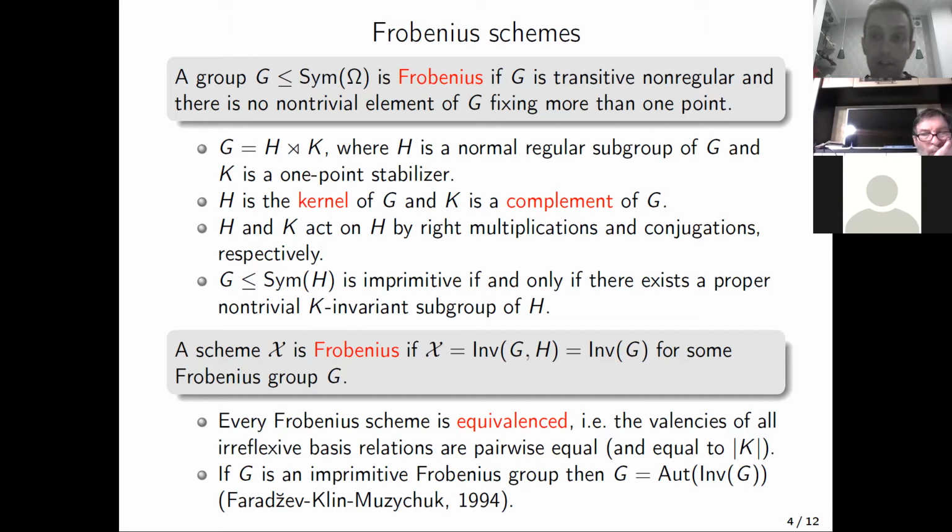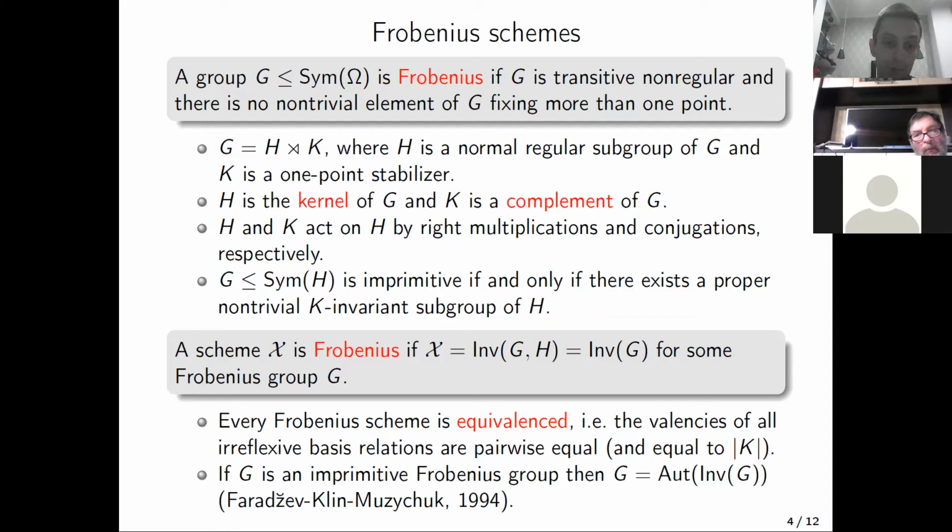And now it is natural to define a Frobenius scheme. A scheme X is called Frobenius if it is a Schurian scheme constructed from some Frobenius group. Obviously, the degree of a Frobenius scheme is equal to the order of the kernel of the corresponding Frobenius group. Every Frobenius scheme is equivalenced. This means that the valences of all irreflexive basis relations are pairwise equal and equal to the order of the complement.